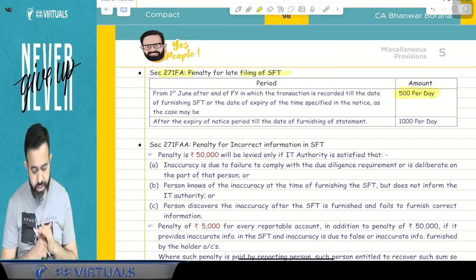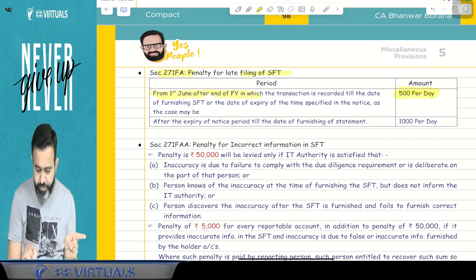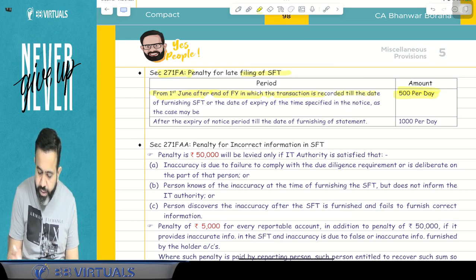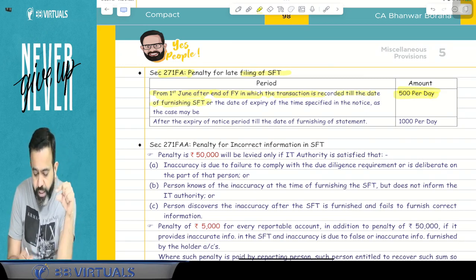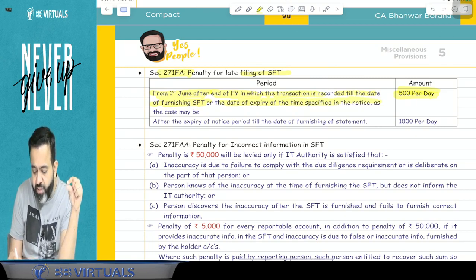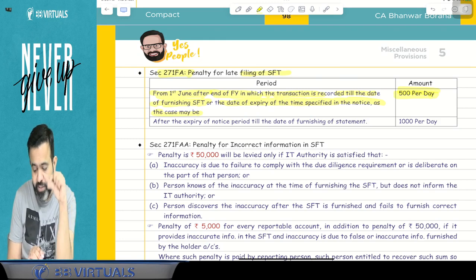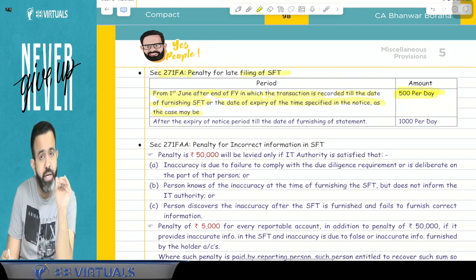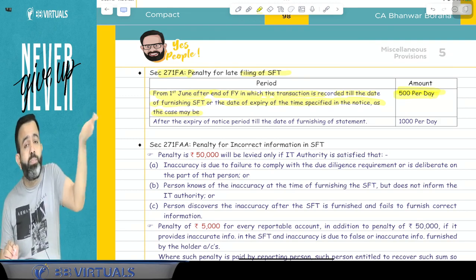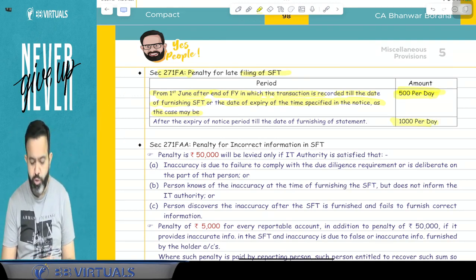So what this point says, try to understand. From 1st June, after the end of the financial year in which the transactions are recorded, till the date of furnishing the SFT, either you file the SFT or the date of expiry of time specified in the notice, as the case may be, till that time there will be a 500 penalty. And guys, if that notice period has already expired, then your penalty every day will be 1000 rupees.